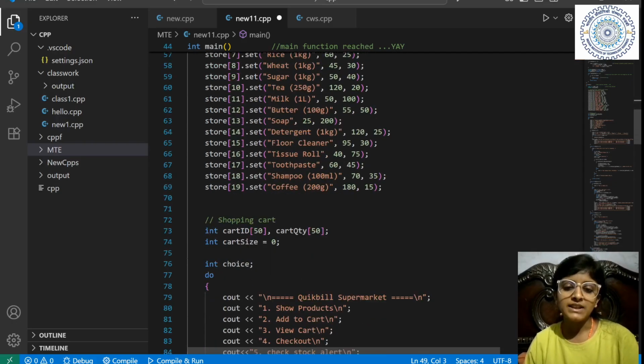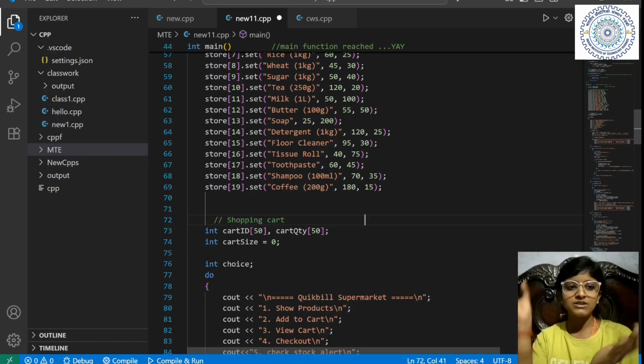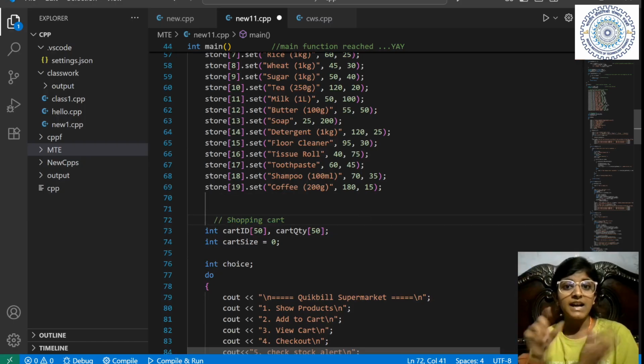Now what we are designing, we have made a shopping cart. You can see this is our shopping cart. So we have made an array for the shopping cart. One array stores the id, another array stores the quantity at the same index. Means at index 0 I have stored id and quantity, at index 1 I have stored id and quantity, at index 2 I have stored id and quantity.